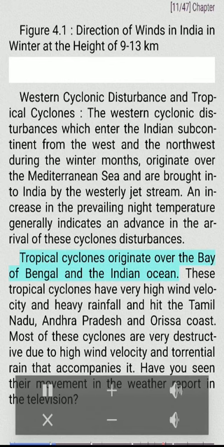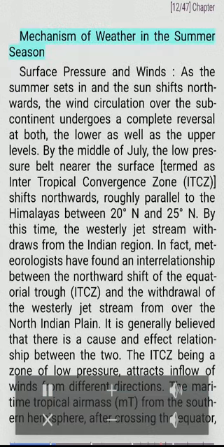Tropical cyclones originate over the Bay of Bengal and the Indian Ocean. These tropical cyclones have very high wind velocity and heavy rainfall and hit the Tamil Nadu, Andhra Pradesh and Orissa coast. Most of these cyclones are very destructive due to high wind velocity and torrential rain that accompanies it. Have you seen their movement in the weather report on television?